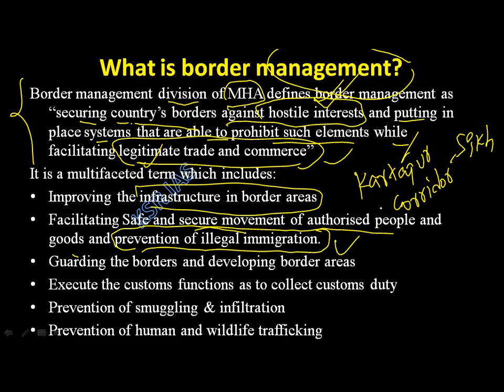And I have to prevent illegal immigration also. Without proper documents, people should not come to India. That is also a part of border management. Next, guarding the borders and developing border areas. I have to develop border areas also.